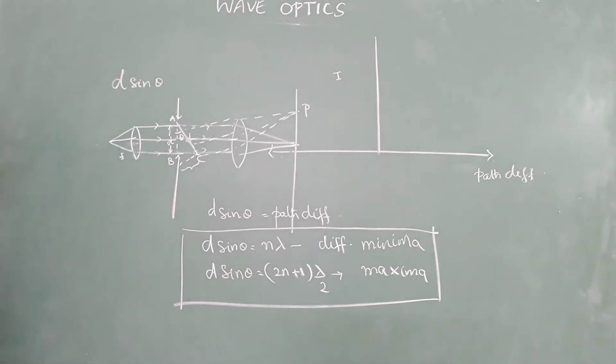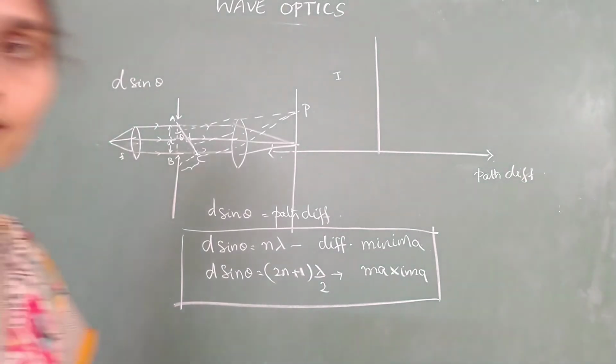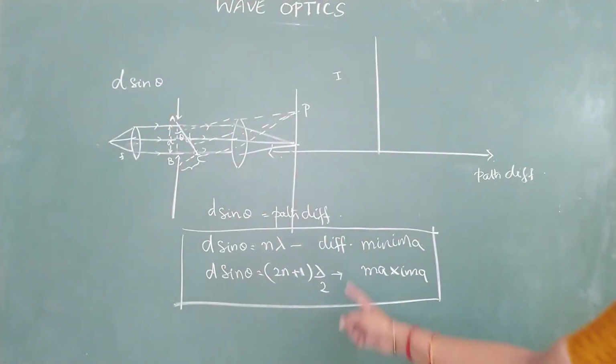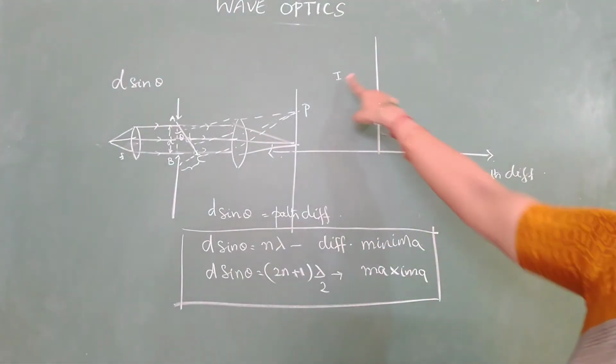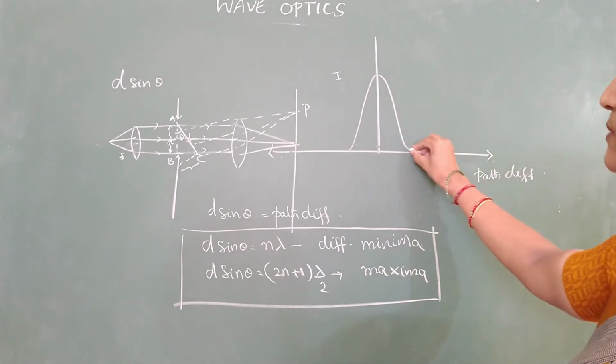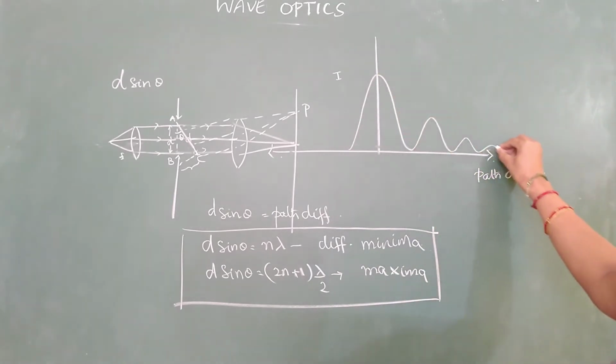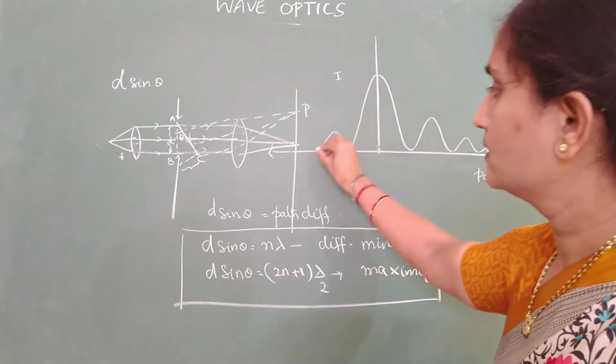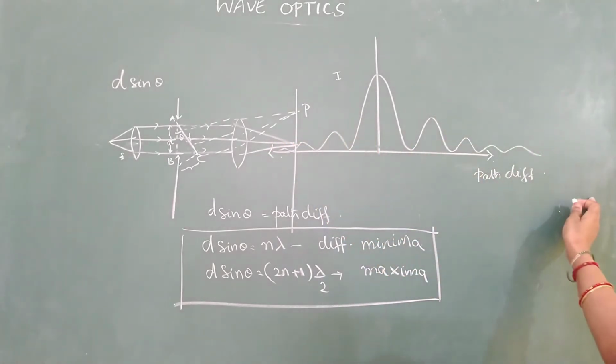Now find out how the intensity versus path difference graph will look based on these relations. We observe that the central maxima has the highest intensity. As you go to higher orders, intensity gradually decreases.